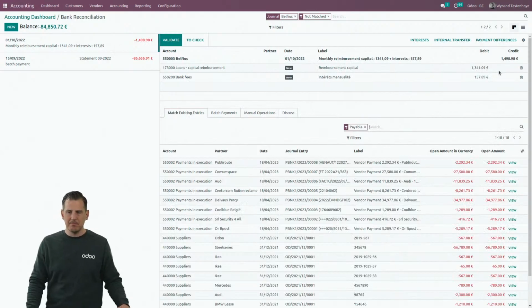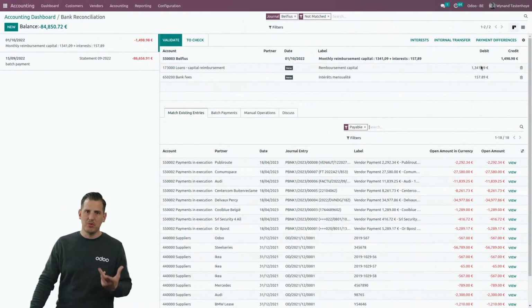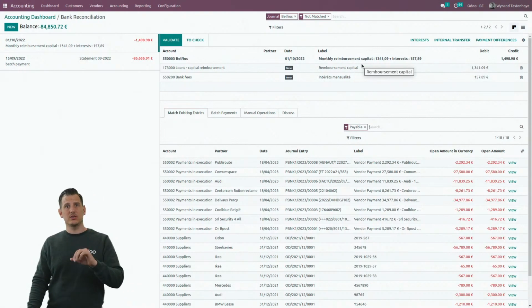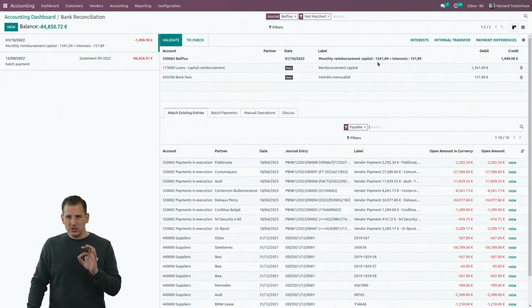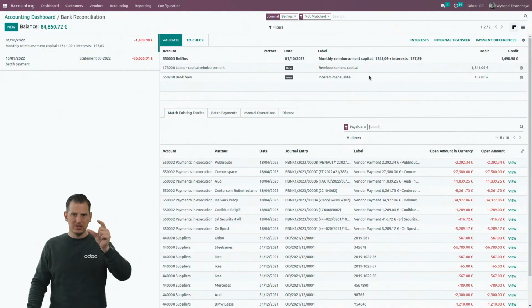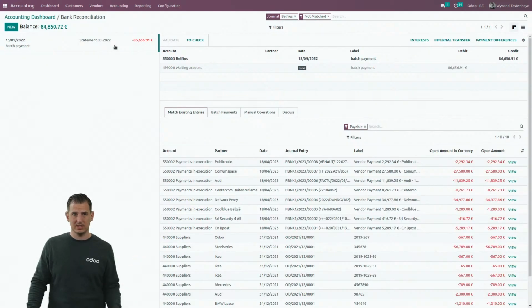The next one is my monthly payment of the reimbursement of the loan. Well, here is an interesting case, because thanks to the regex technologies that you can apply over here, you can search for amounts in the label. So basically here I extracted the amount of capital and the amount of interests and put them on two different accounts based upon what is in the label of your bank transaction. So also this one I can easily validate.